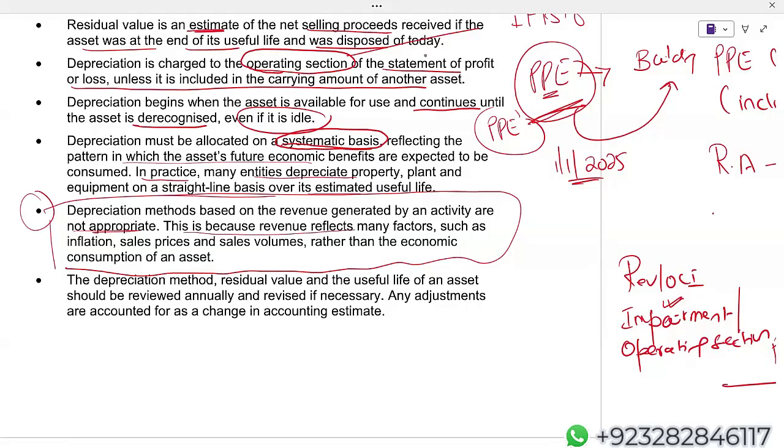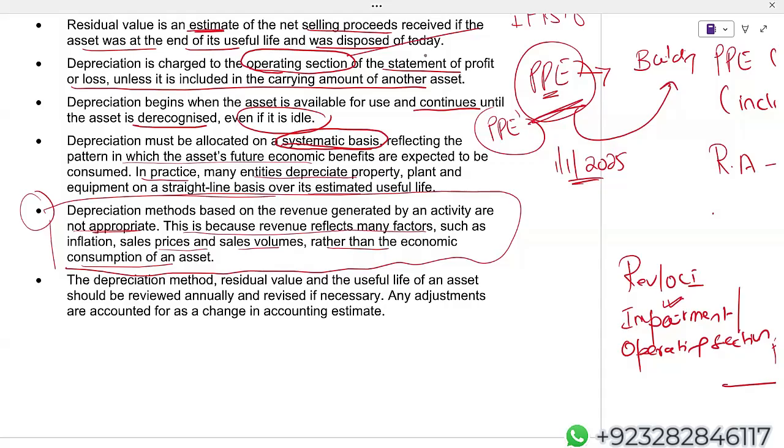This is because revenue reflects many factors such as inflation, sale prices, sales volume, rather than economic consumption of an asset. So if a company says, okay, we'll depreciate according to revenue generation, if we generate more revenue, we'll depreciate more, if we generate less revenue, we'll depreciate less, this is not acceptable.